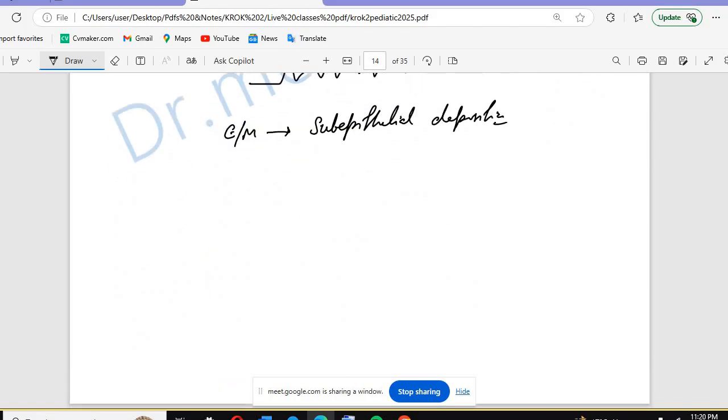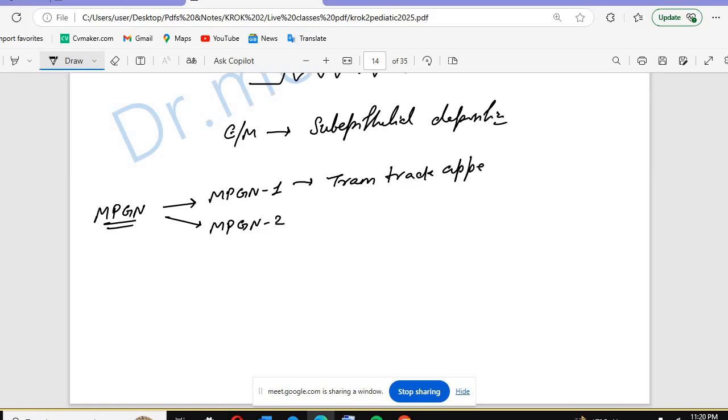The same way, we have membranoproliferative glomerulonephritis, MPGN. There are two types, MPGN1 and MPGN2. These are not so important, that's why I'm going a little fast here. In MPGN1, you see the tram track appearance. The tram track appearance will be seen in MPGN1.